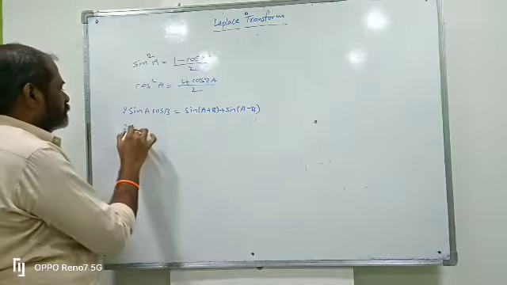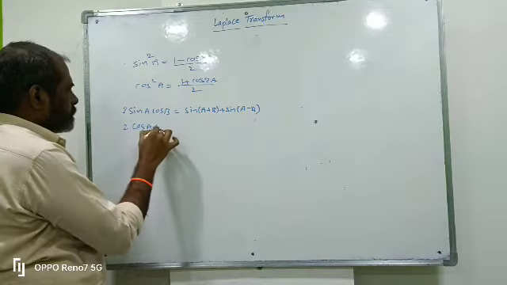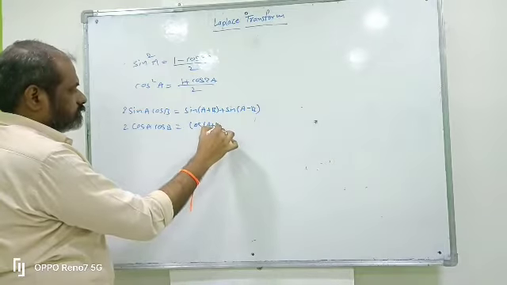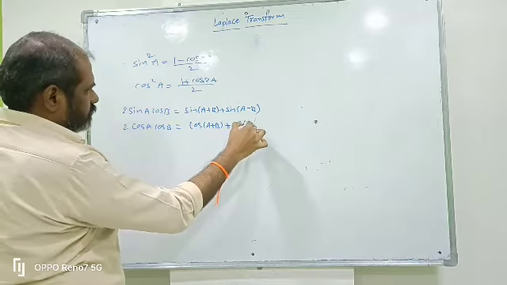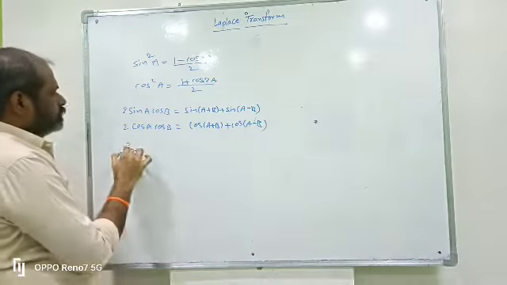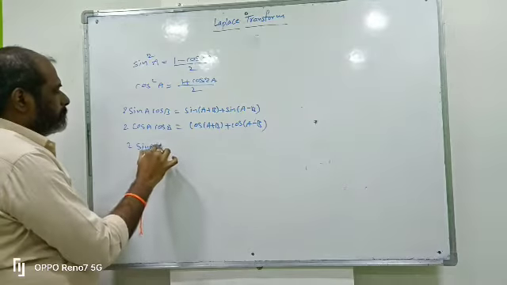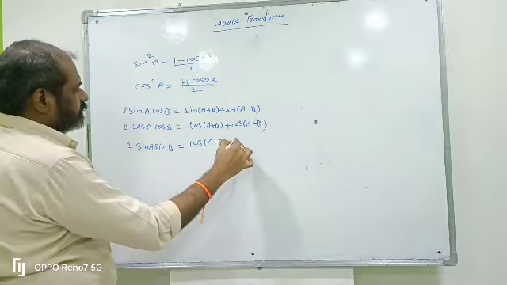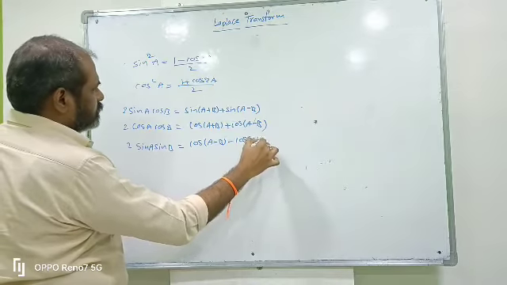Next, 2 cos a cos b is cos of a plus b plus cos of a minus b. 2 sin a sin b is cos of a minus b minus cos of a plus b.